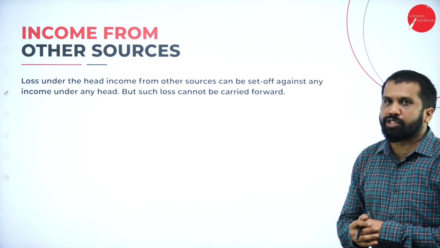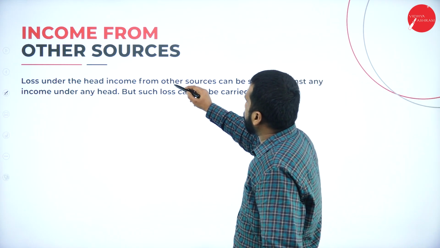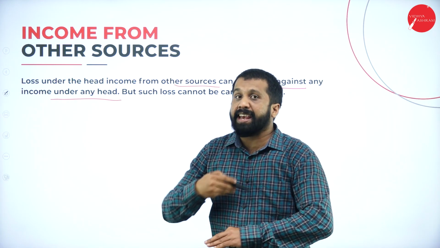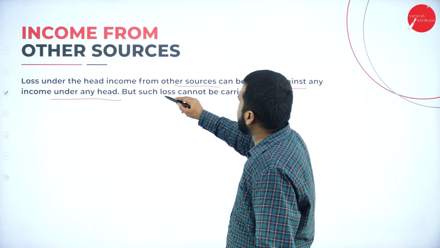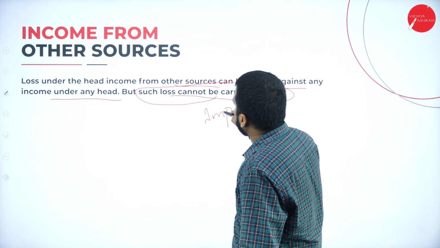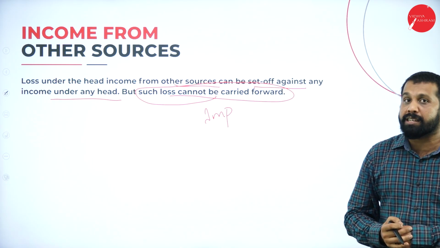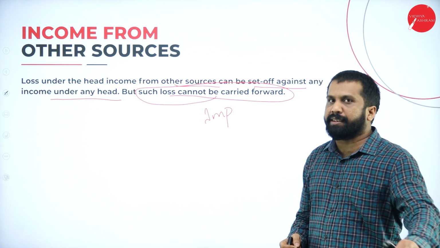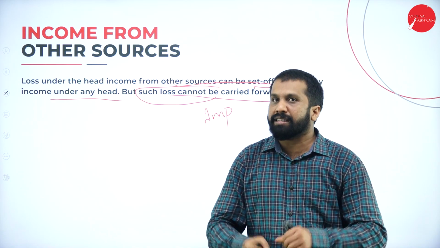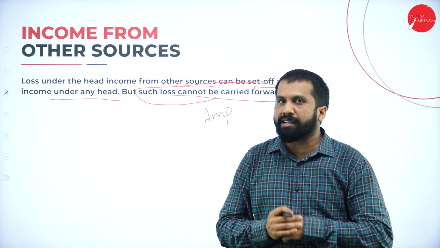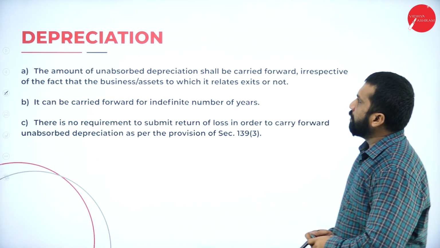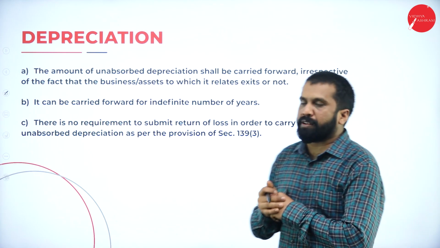Now, income from other sources. Loss from the head of income from other sources can be set off against income from any head. Any head you can set off. But such loss cannot be carried forward. Important. Remember, other source losses you can adjust with anything. But can you carry forward? You cannot carry forward. You have to adjust in that year only. If you cannot adjust that year, then you cannot carry forward. That is gone.